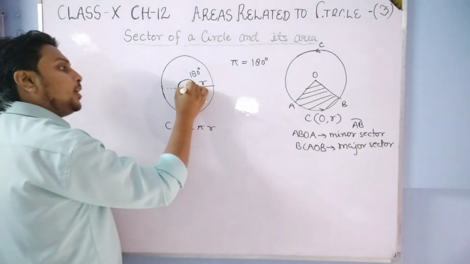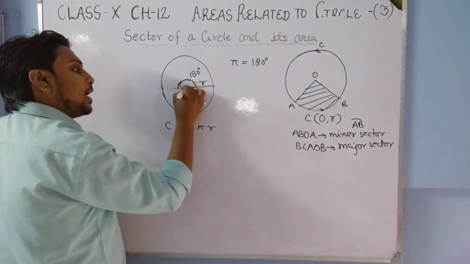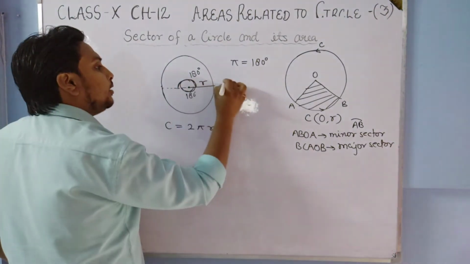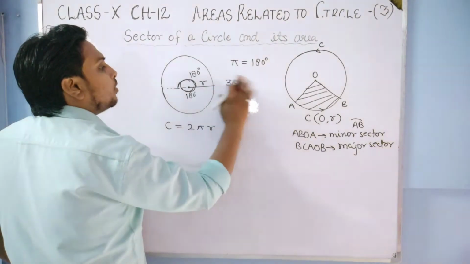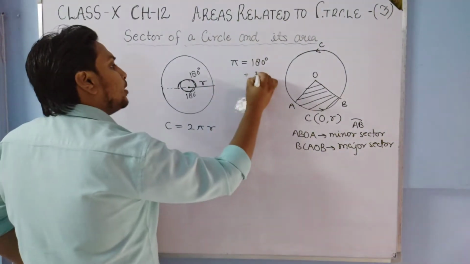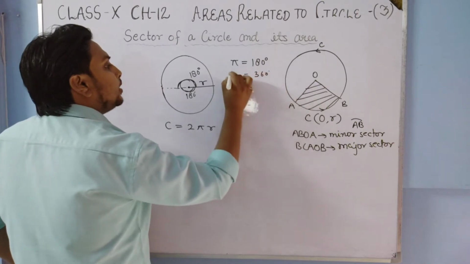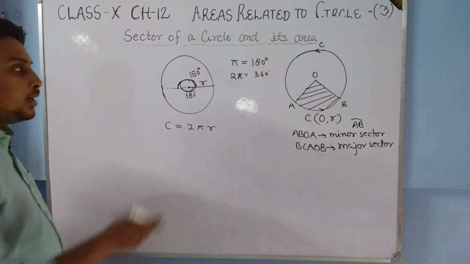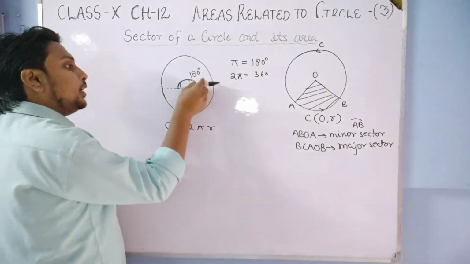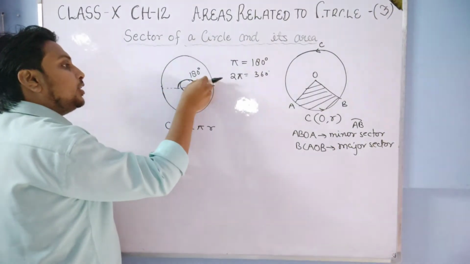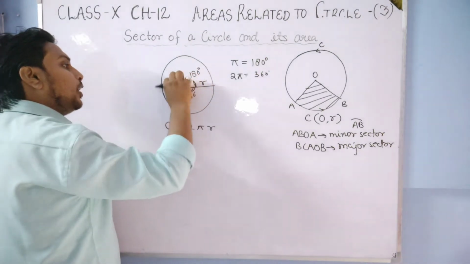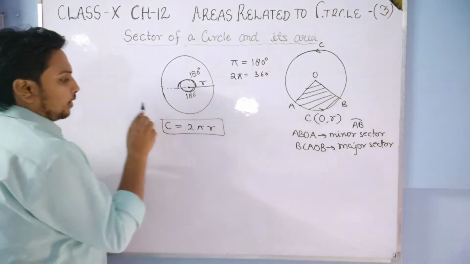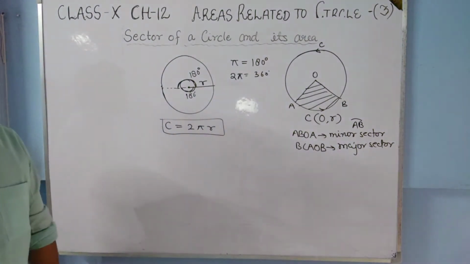Means at the center the total angle formed will be 180 degrees plus 180 degrees, which is 360 degrees. So if 180 degrees is equal to pi, then 360 degrees will be 2 pi. If we rotate this radius through the angle 2 pi, then we will get the circumference 2 pi r.